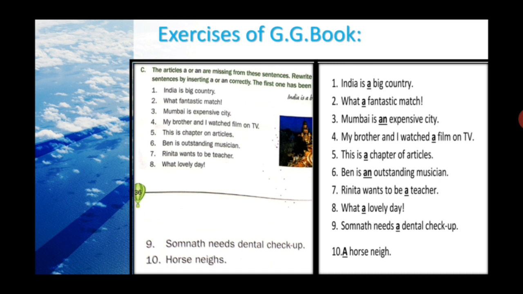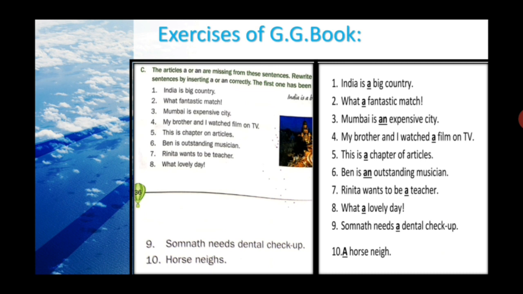You can see that India is a big country, but here you cannot see it because I edited the picture, that's why. But in my answer sheet you can find it correctly, properly. India is a big country. Here big is an adjective. So according to the adjective, the a or an is given here because big, the B is a consonant sound or consonant letter, that's why. And of course this article is describing the country, which is a noun.